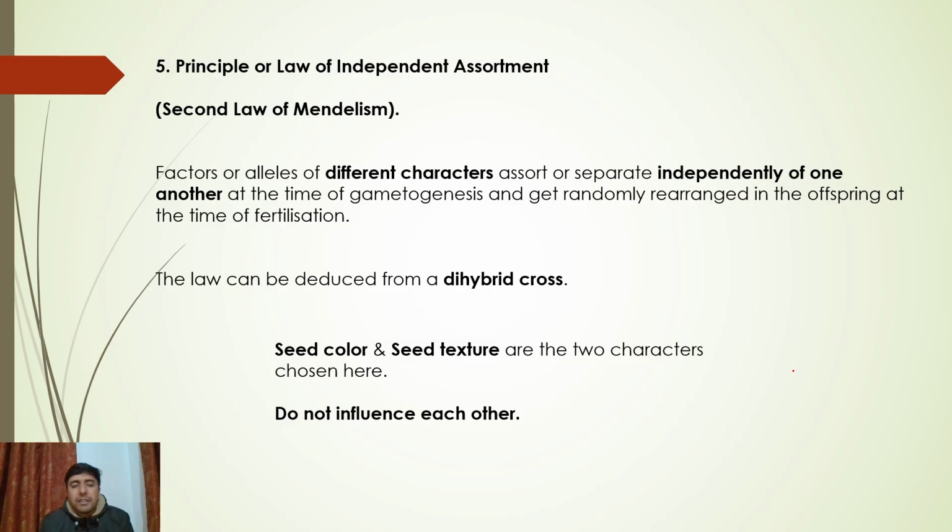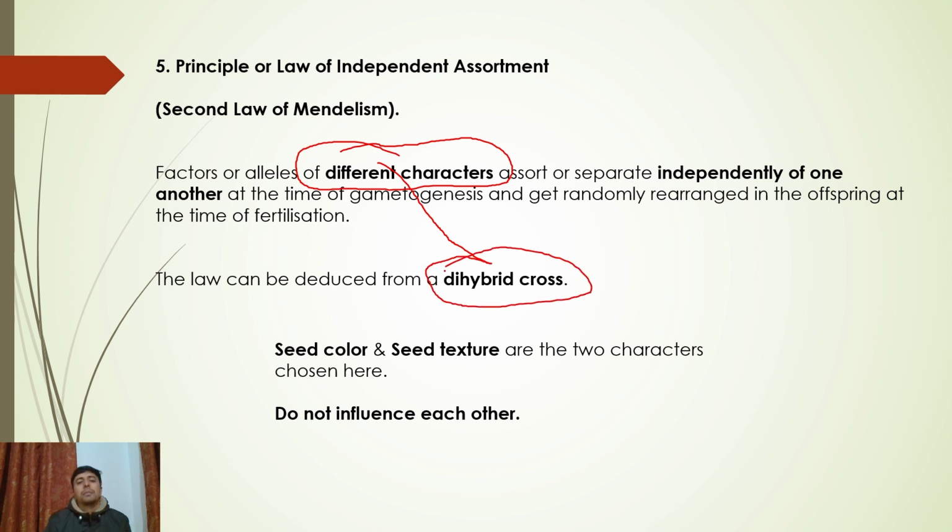It says that factors or alleles of different characters. See, now the word is different character. Meaning, you should automatically understand that if you are taking different characters, so cross कैसा होना चाहिए? How will the cross look like? It will be a dihybrid. When you're taking more than one character, it must involve a dihybrid cross.